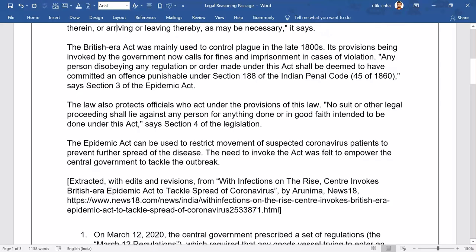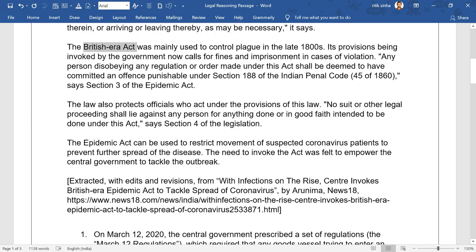Okay, moving ahead. The British Era Act was mainly used to control plague in the late 1800s. Its provisions being invoked by the government now calls for fines and imprisonment in cases of violation. So British Era Act है ये अपना Epidemic Disease Act, and its provisions being invoked by the government now in the present context, it calls for fines and imprisonment in cases of violation. Section 3 of the Epidemic Act says that any person disobeying any regulation or order made under this act shall be deemed to have committed an offence punishable under Section 188 of the IPC, right.